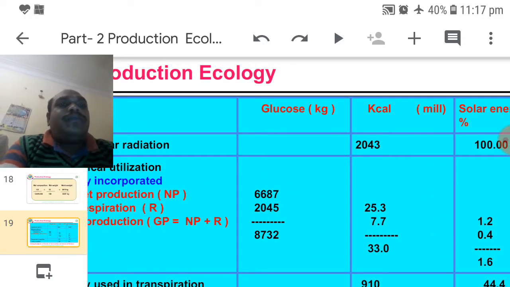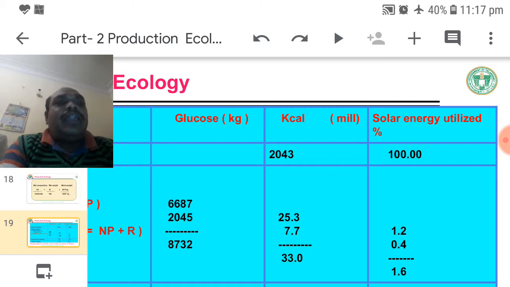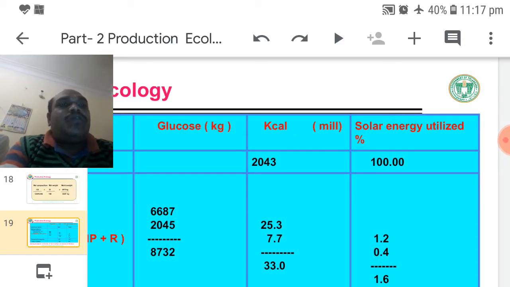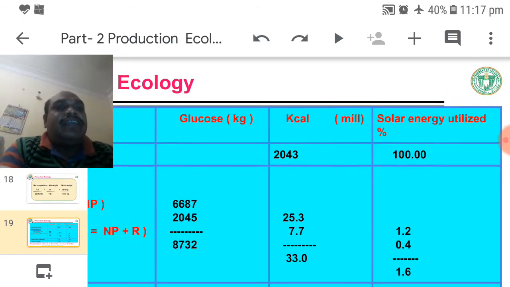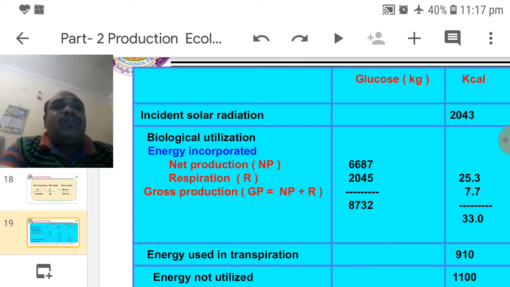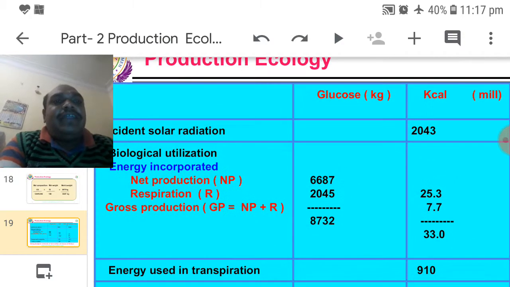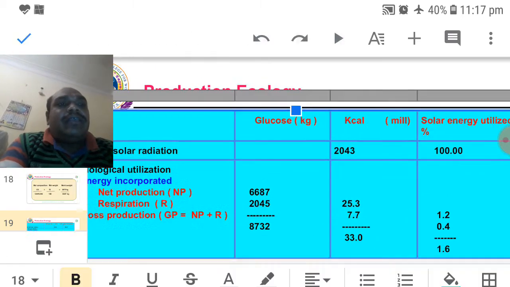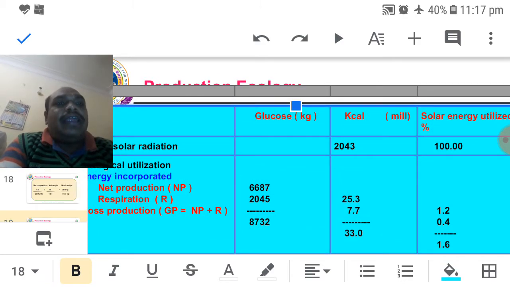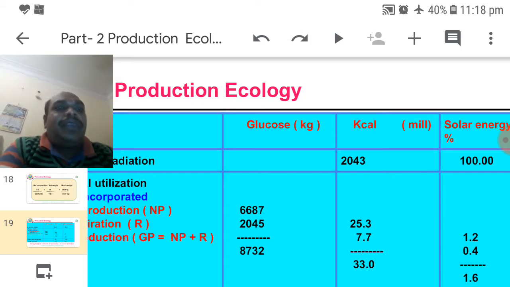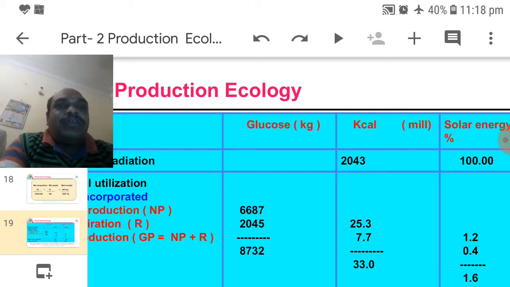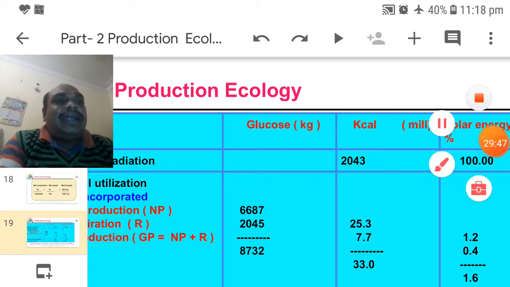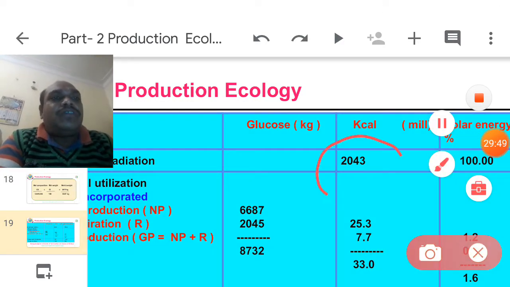So glucose, this is in kilocalories, millions. Solar energy utilized in percentage. Incident solar radiation. Incident means total solar radiation on the corn crop. How much corn crop did he take? 1 hectare of land. How much solar energy did that 1 hectare trap?